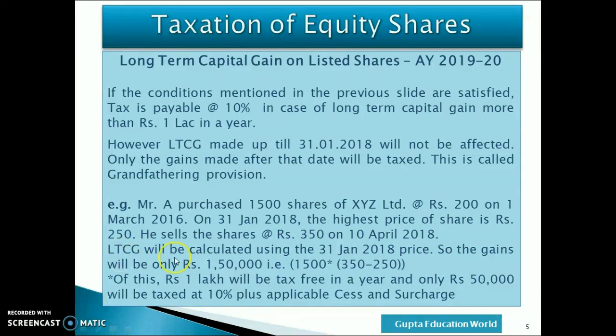So LTCG will be calculated using the price of 31st January 2018. So the gains will be only Rs 1,50,000, that is 1,500 into 350 minus 250. Out of this, Rs 1 lakh will be tax free in a year and only Rs 50,000 will be taxed at 10% plus applicable cess and surcharge.